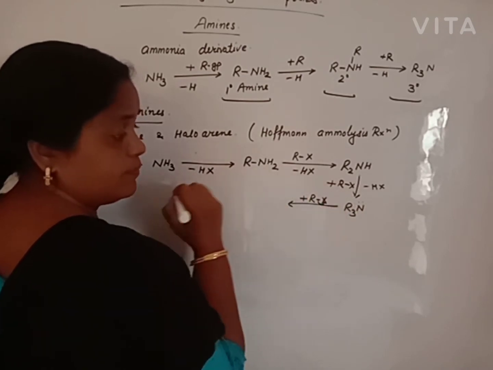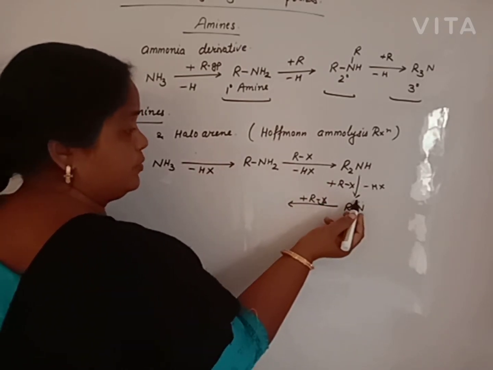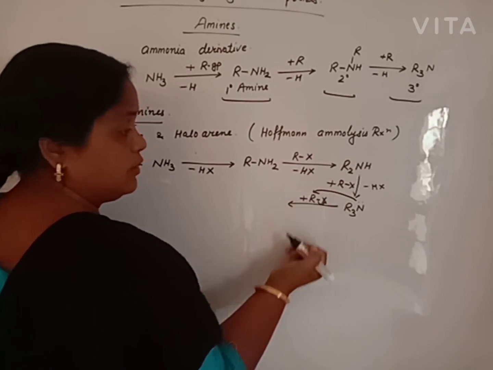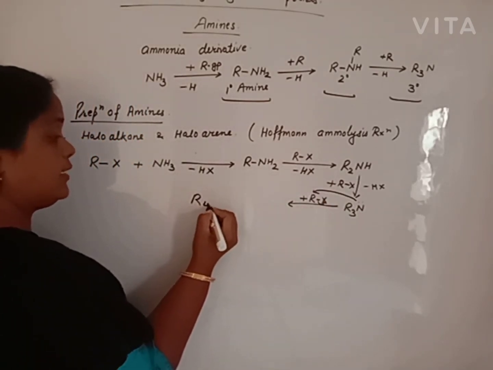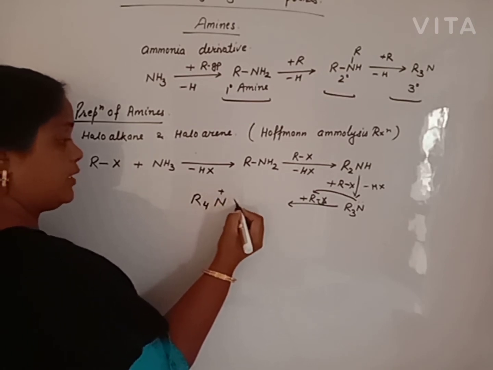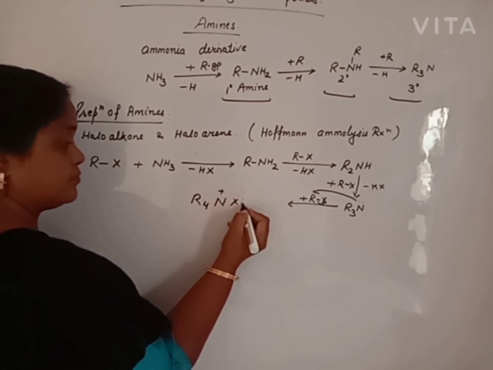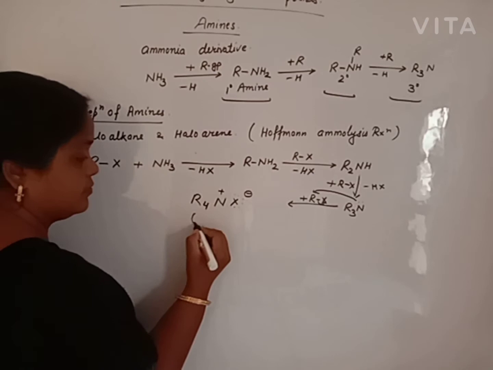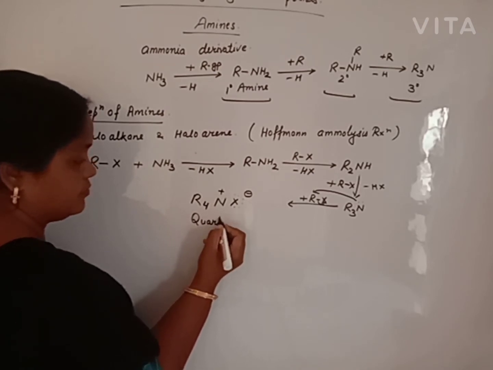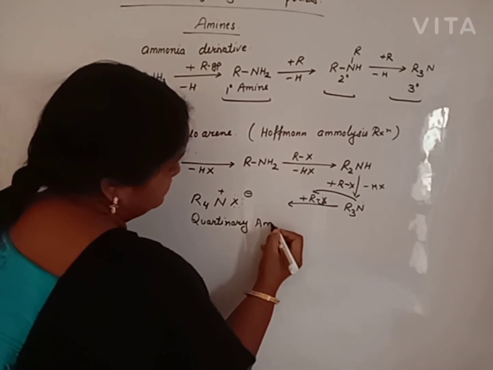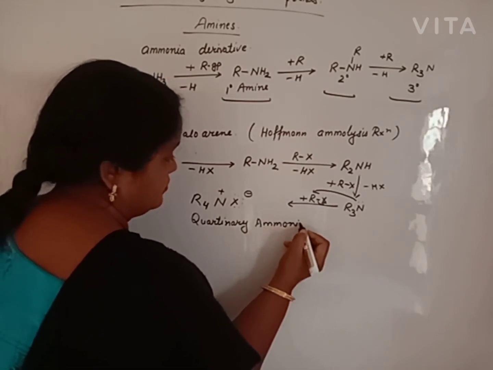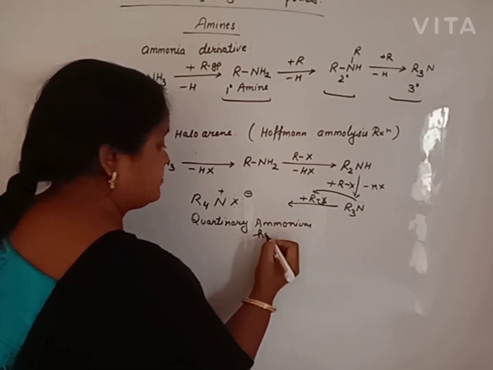Halogen gains the electron because it is more electronegative. Nitrogen gives its electron pair to the carbocation of the alkyl halide to give quaternary ammonium halide.